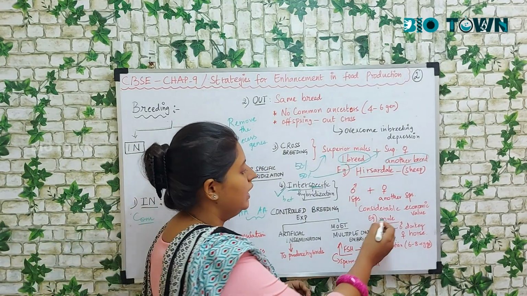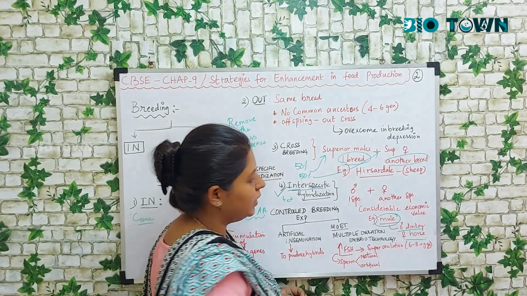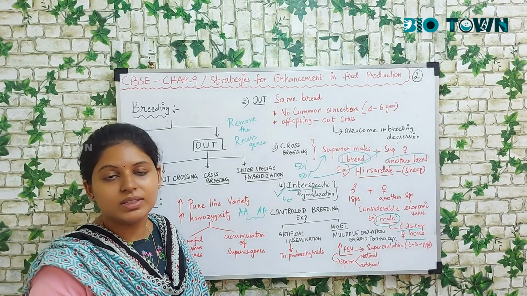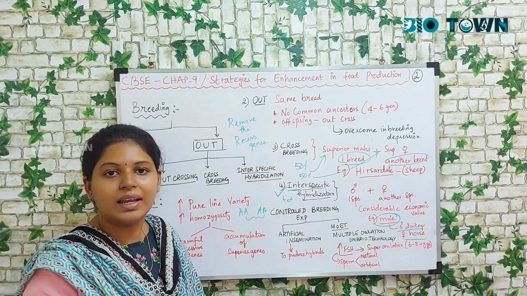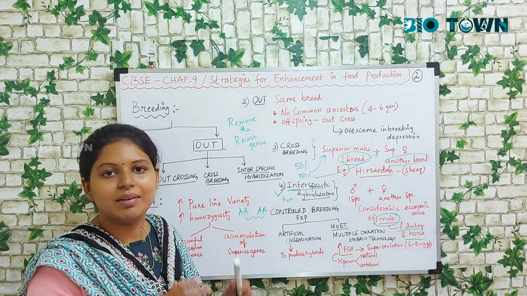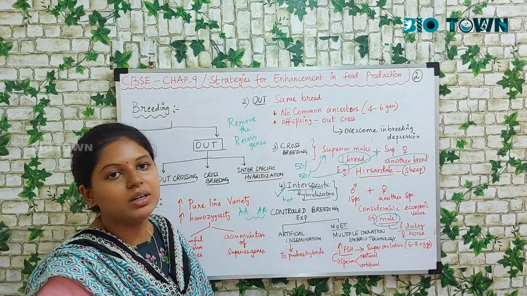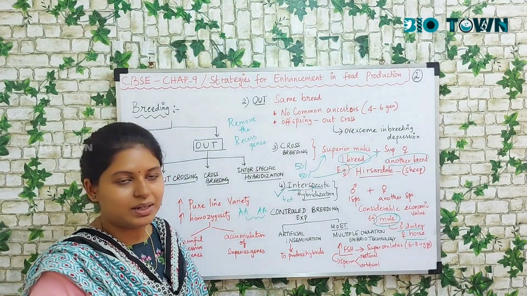For example, the same way a mule is a cross between a male donkey and a female horse. Now why do you do so? Even though the mule was sterile, what was the economic importance of the mule? They were able to carry huge luggage, and they were all draught animals. So that is the major economic importance of interspecific hybridization.